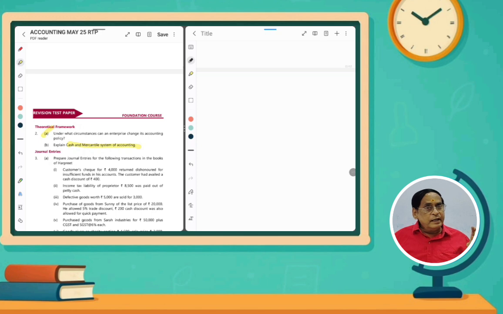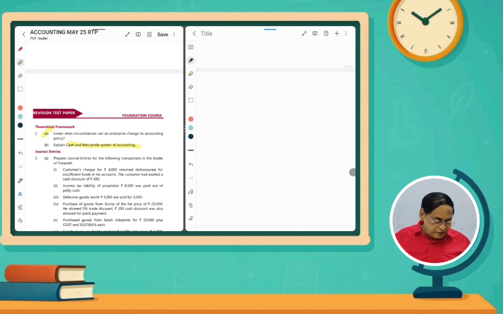The record is made irrespective of whether the payment is made or not. In those circumstances, we use the mercantile system. It is the generally accepted accounting system. Normally, business people maintain the mercantile system of accounting.